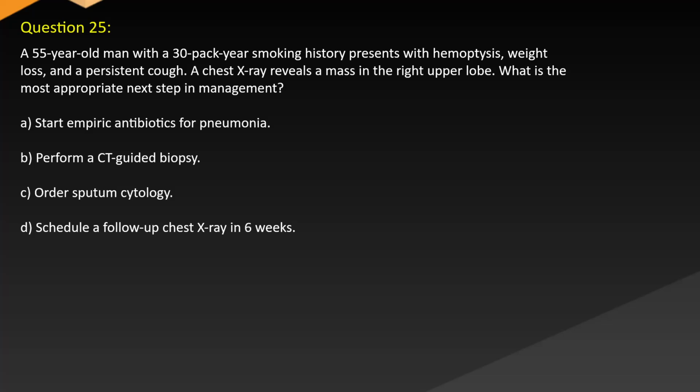Question 25. A 55-year-old man with a 30-pack-year smoking history presents with hemoptysis, weight loss, and a persistent cough. A chest X-ray reveals a mass in the right upper lobe. What is the most appropriate next step in management? A. Start empiric antibiotics for pneumonia. B. Perform a CT-guided biopsy. C. Order sputum cytology. D. Schedule a follow-up chest X-ray in 6 weeks.